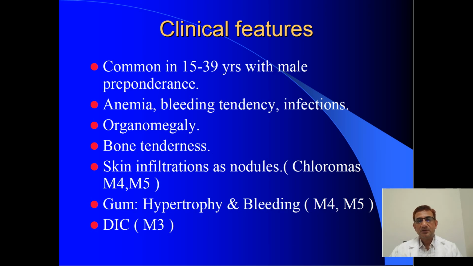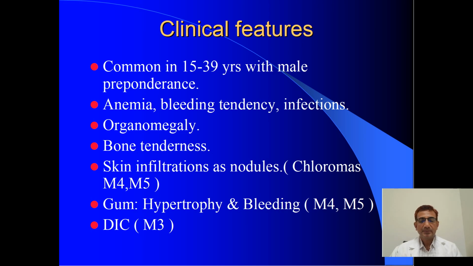Coming to AML, it is common in 15 to 39 years with male preponderance, that is middle-aged. Patients present with anemia, bleeding tendencies, infections, organomegaly, which can be hepatomegaly or splenomegaly, bone tenderness, and skin infiltration as nodules. Again, this is separate; we'll discuss chloromas, mainly seen in M4 and M5.